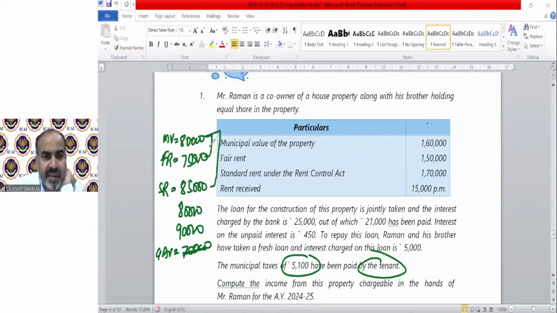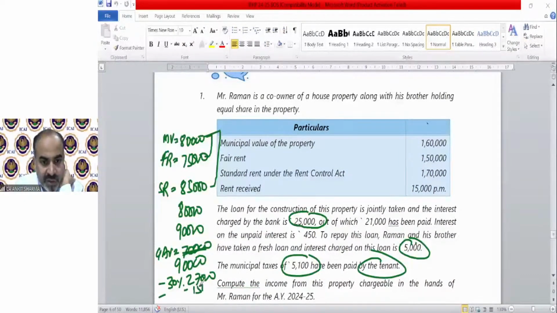80, 75. We have 80, 85. Then 80, then 90,000 GAV. Sorry. Municipal tax we cannot deduct. We will deduct the reduction of 30%, that is 27,000. And we will deduct the interest. For interest, we will deduct the 50% of this value and 50% of this value. 25 plus 5, that means 30,000, and the half of it, that is 15,000.